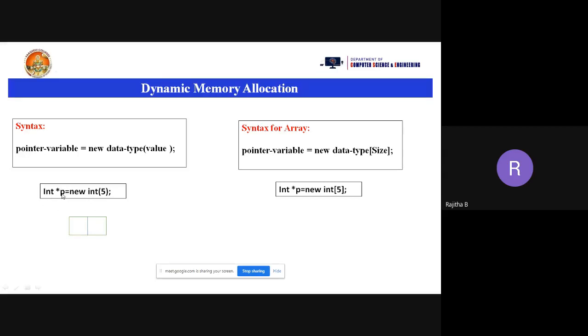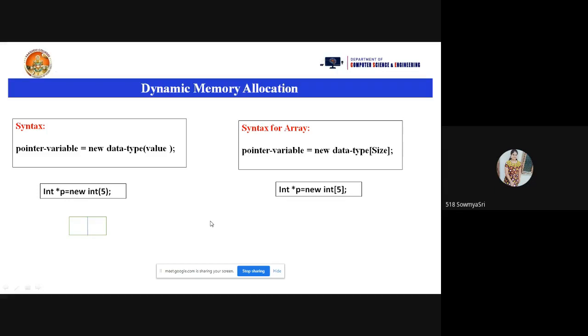Why? Because what is the star here? It is a pointer. It is going to store the address of the right hand side value. So suppose you are taking 5 here, 2 bytes will be allocated. And for these 2 bytes, the starting location, that address is going to be stored into the pointer variable. You can take float, double or integer for the pointer variable, no problem.